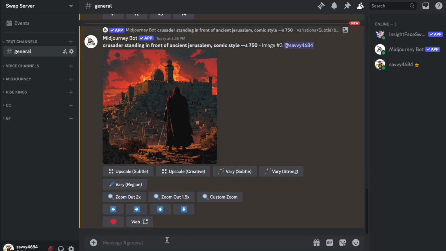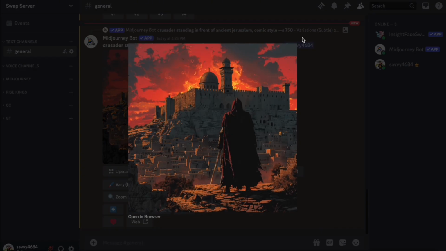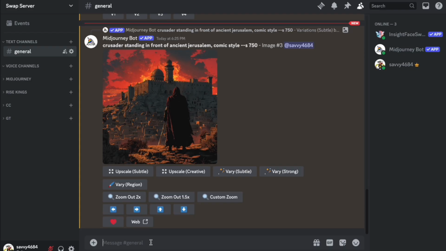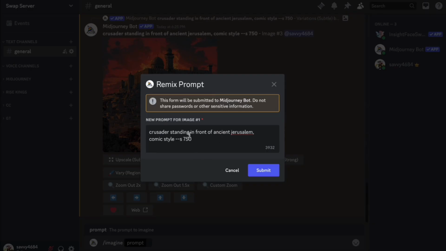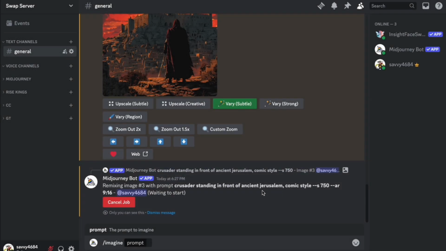One more thing that you can change is the aspect ratio. So you see right now the results I'm getting are 1:1 aspect ratio, so they're the same length, giving me a square as a result. If I want instead an image that fits mobile devices, I would go to very subtle to keep the general image and add at the end here --AR and then 9:16. AR stands for aspect ratio. So let's submit that and see the results that we're getting.